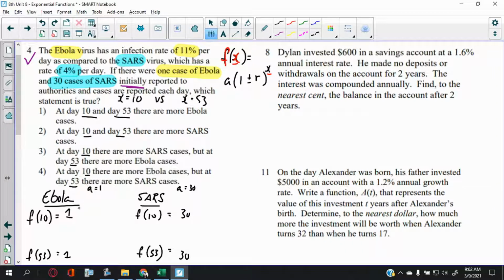Now, the rest of the equation, all right, you see how organized I'm trying to be? Which is 1. Now, the cases are growing, so it's going to be plus. Let's see. The rate is 11%, so that's 0.11. And for the SARS it is 0.04. So far, so good, right? The only thing that we're missing is time.